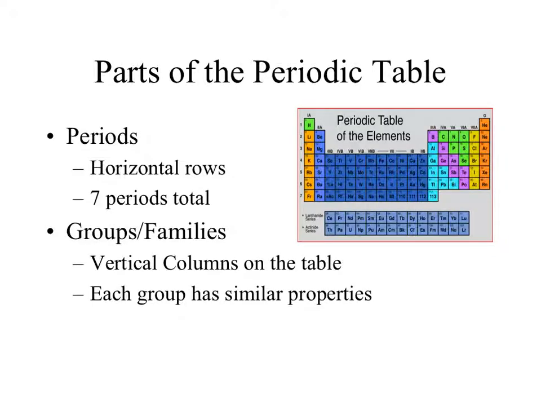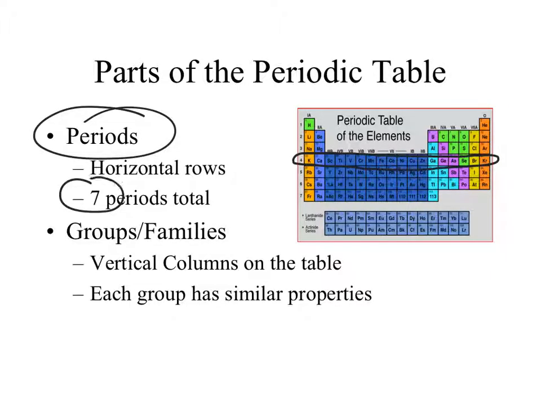Now let's talk about the parts of the periodic table. If you look on your periodic table, the horizontal rows, going from left to right, are called periods. And there happen to be 7 of them: 1, 2, 3, 4, 5, 6, 7. You might be saying, hey, what about these guys down here? Well, technically, they're injected right into rows 6 and 7. We just pull them out to save room. I'll talk about that a little bit later. But there are 7 periods. You'll also learn later that there are 7 energy levels with electrons, too. But let's not go too fast.